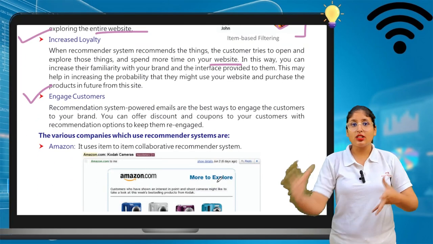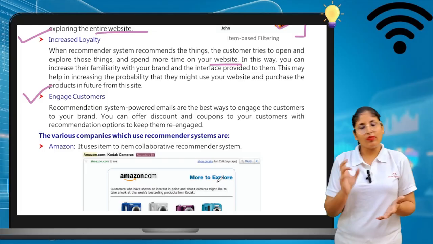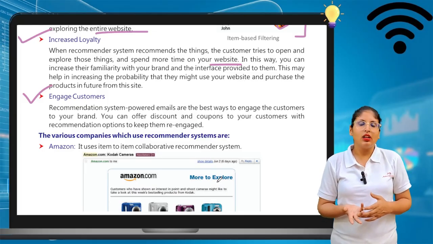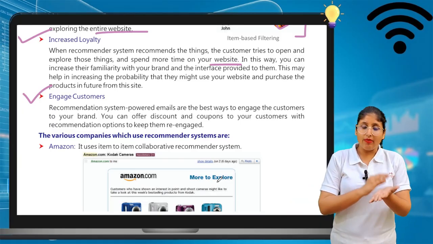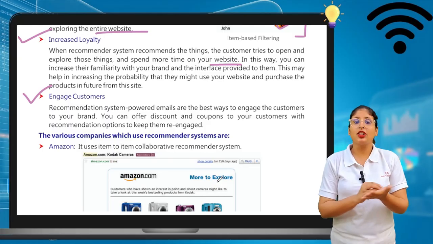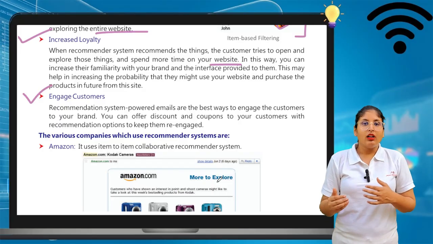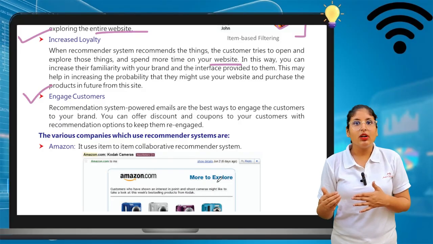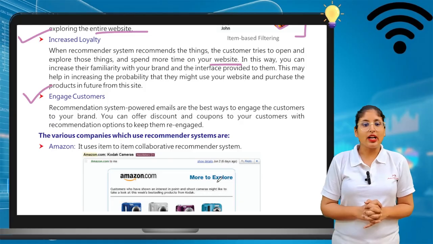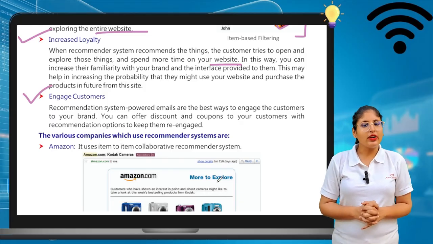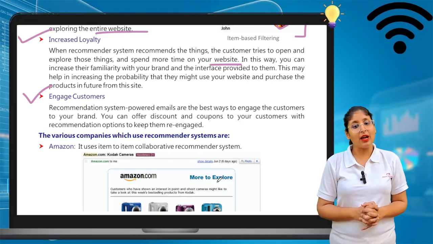Engage customers. Now the customers are engaging in their websites. So for example, my favorite thing is cake or pastry. So now everyone on this website is shown the recommendation for cake pastry. Okay, so now we can say engagement is increased on your website for that. Recommendation system powered emails are the best way to engage the customer to your brand. So you can offer discounts and coupons to your customers with the recommendation option to keep them re-engaged.